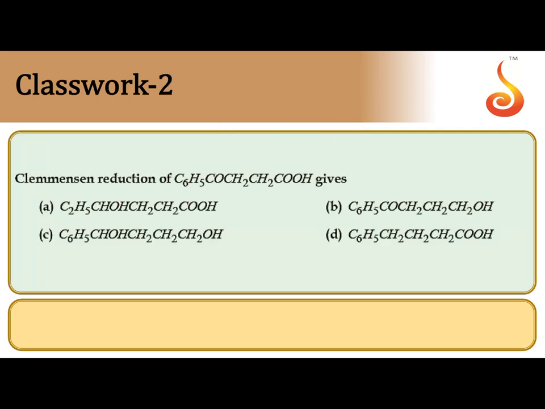Next one: Clemmensen's reduction of the given compound produces. First, write the structure clearly: C6H5 CO CH2 CH2 COOH. In Clemmensen's reduction, we know the carbonyl group alone is converted into alkane.